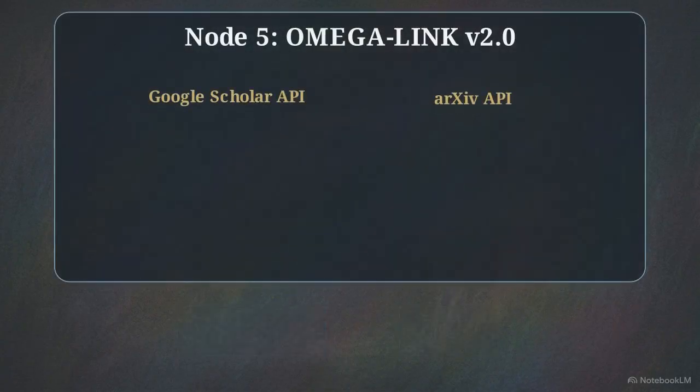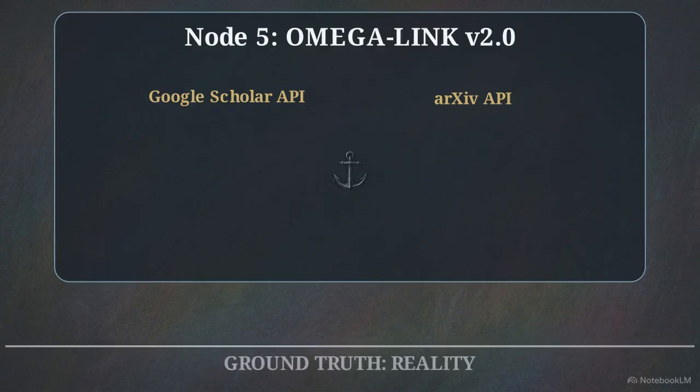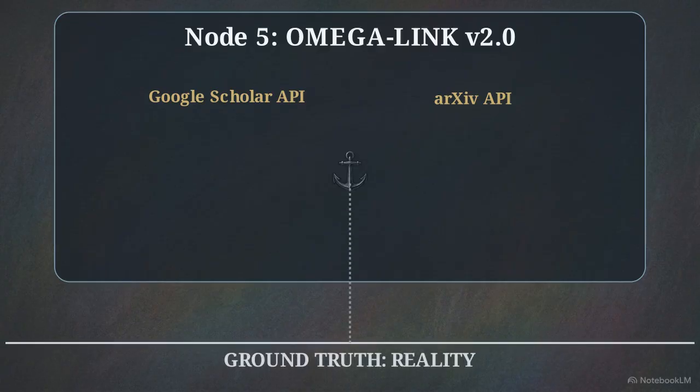Parallel to this, OmegaLink version 2.0 anchors all general outputs in reality via native Google Scholar and Archive API integrations. If this grounding contradicts any internal logic, OmegaLink possesses the unilateral authority to trigger a silent rework or vaporize the claim entirely.